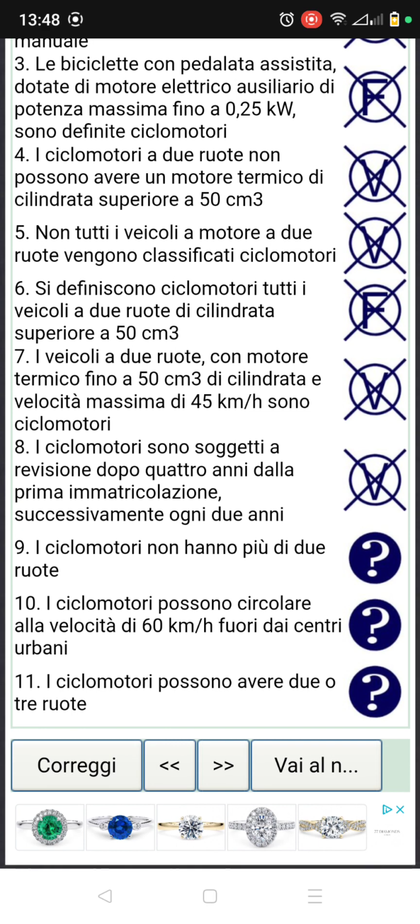Number 9. I ciclomotori non hanno più di 2 ruote. So this number 9 said this ciclomotore, which is small motorbike, non hanno più di 2 ruote. So these ciclomotori do not have more than 2 tires, and it's false. Because ciclomotori have 2 or 3 tires. So when we say non hanno più di 2 ruote, it's false because they have 3 tires as well.